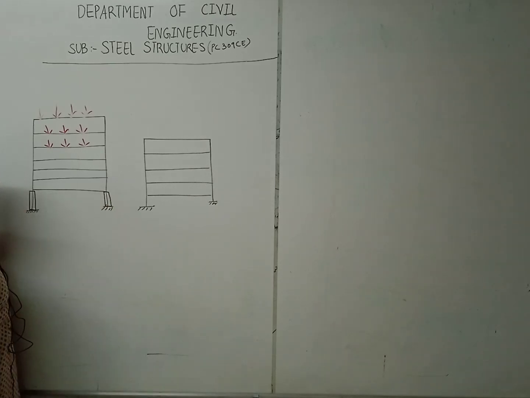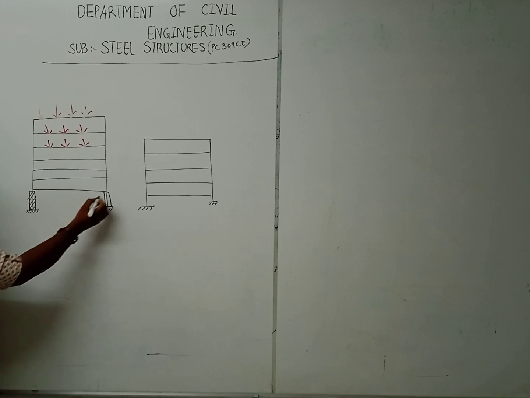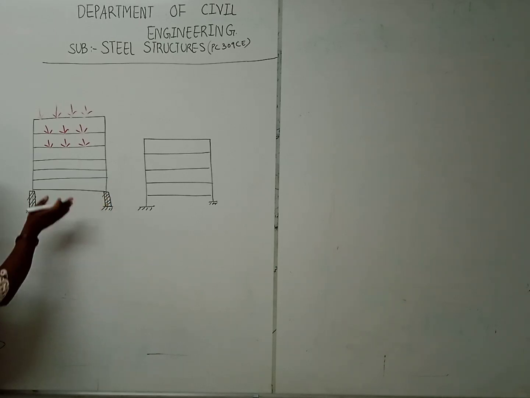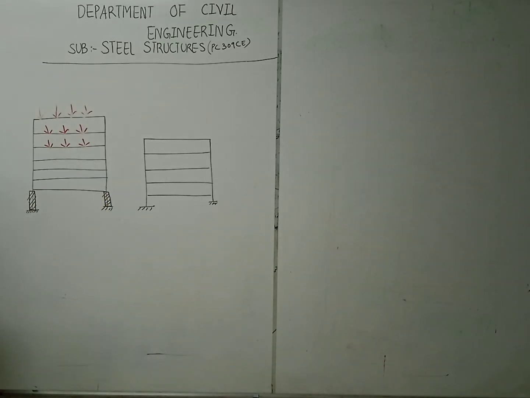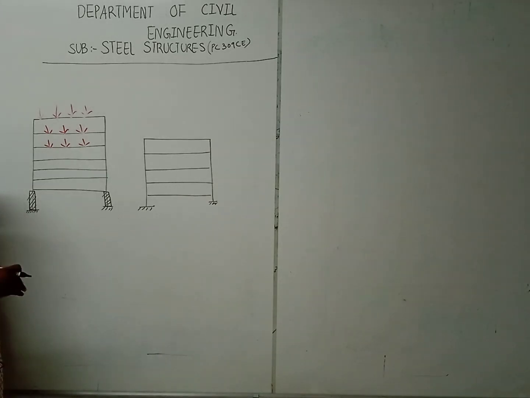So what is actually a design? Design is nothing but making the structure capable of carrying the transferred loads without collapsing, right? Design is making the structure capable of carrying the load and transferring it in a proper manner.